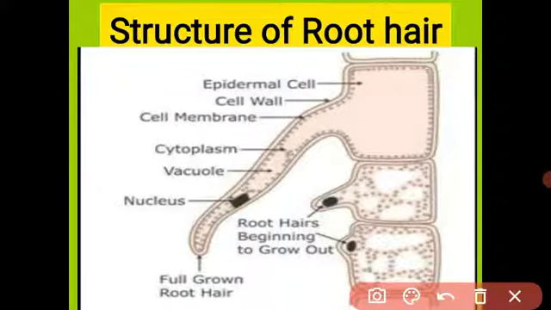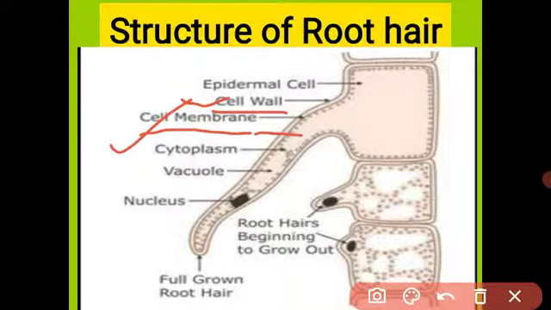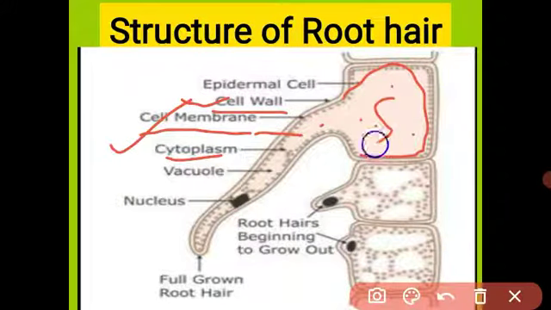The root hair has two membranes. The outermost membrane is called the cell wall. The inner membrane is the cell membrane. The cell wall is freely permeable, meaning it allows all substances to enter and exit the cell. The cell membrane is selectively permeable, meaning it allows only important substances and water molecules to enter the cell. Cytoplasm is a liquid. The root hair has a large vacuole. It contains the cell sap.